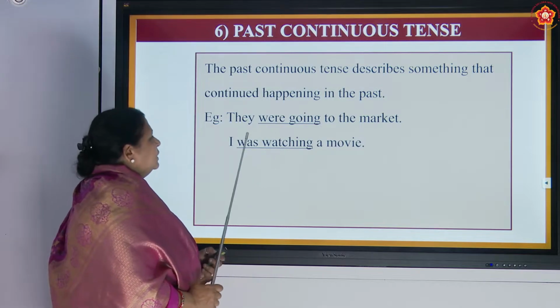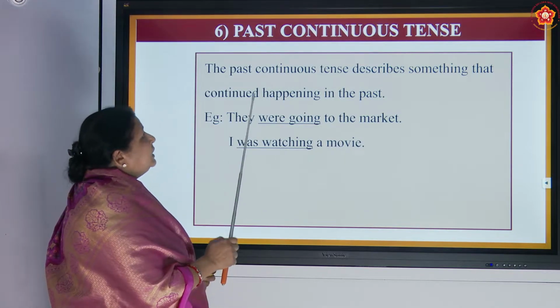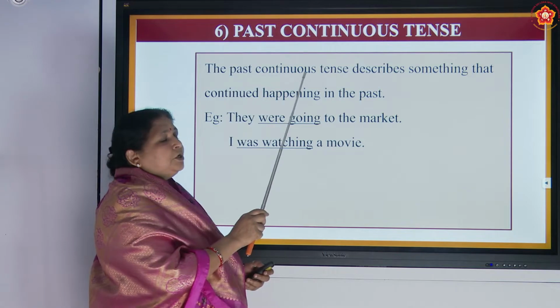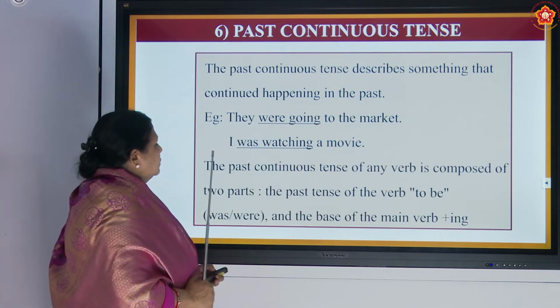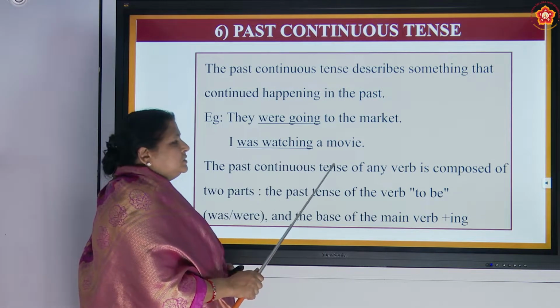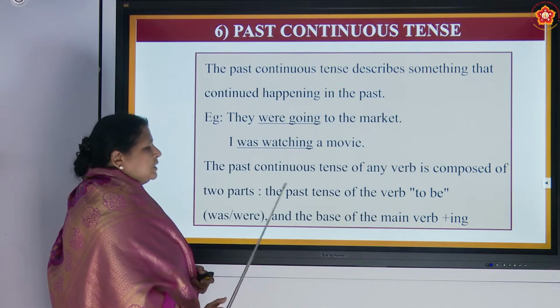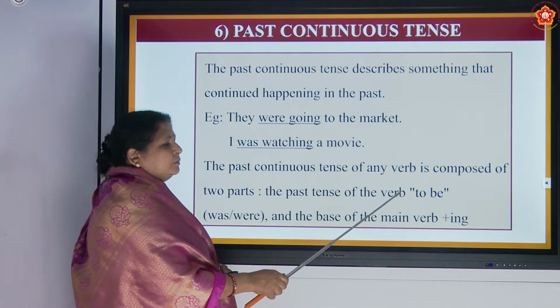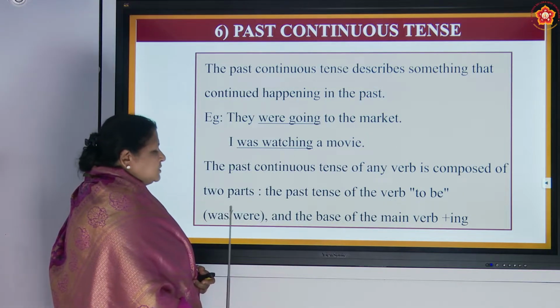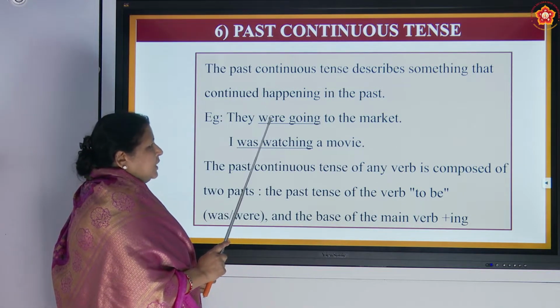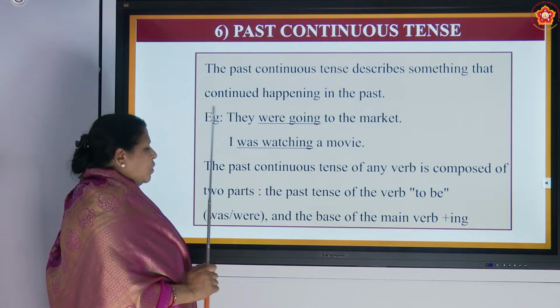Now, we will see what words exactly we have to put in past continuous tense. The past continuous tense of any verb is composed of two parts. The past tense of the verb to be, that is was and were. See, here we have were and here we have was.